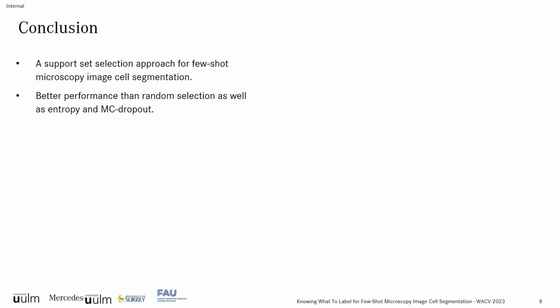To conclude, we propose a support set selection approach for few-shot microscopy image cell segmentation. We reached better performance than random selection, Shannon entropy, as well as MC dropout. And in our ablation, we cover different components of our method. For more detailed results, please consider the main paper as well as our public code and models.